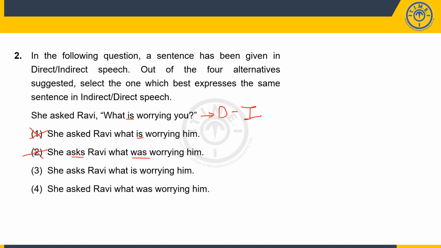Option 3: She asks Ravi what is worrying him. Again, both are in present tense. Option 4: She asked Ravi what was worrying him. So asked is retained and is became was. Option number 4 becomes the right answer. Of course, this being Ravi, the him is also correct. So option number 4 is the right answer.